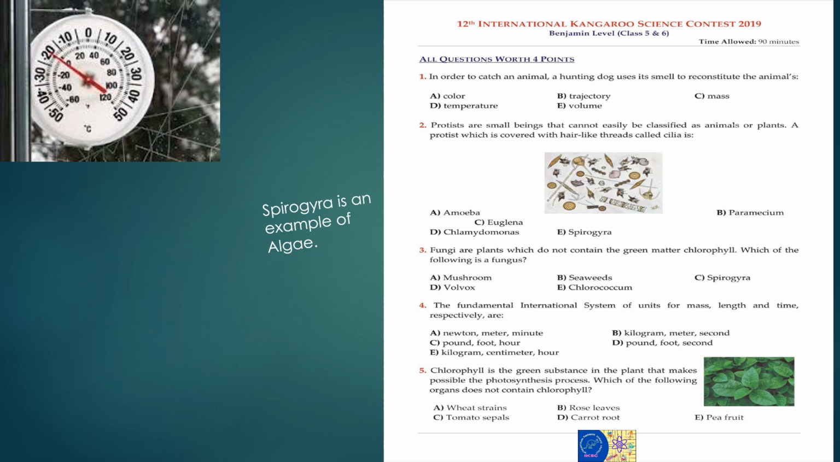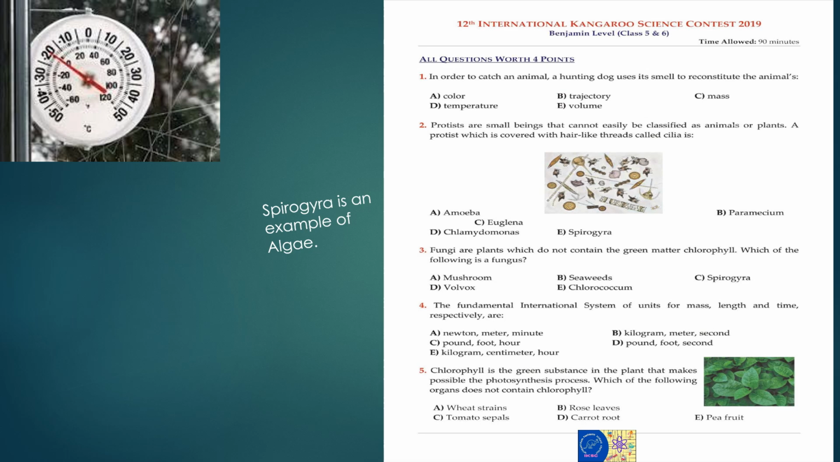First question, in order to catch an animal, a hunting dog uses its smell. What is the definition of temperature? The measure of hotness or coldness expressed in terms of any of several scales including Fahrenheit and Celsius. Okay, so the correct answer is B. Trajectory. Trajectory is the correct answer. B.